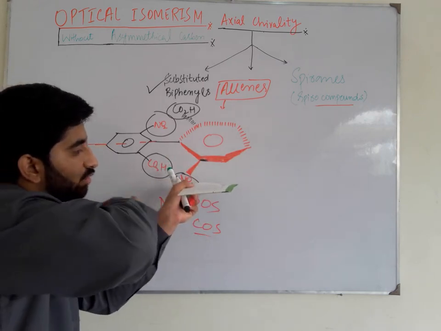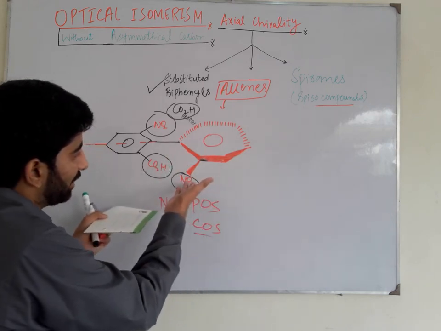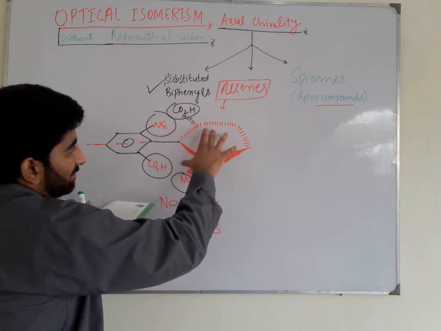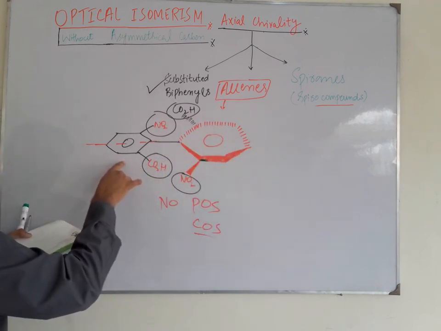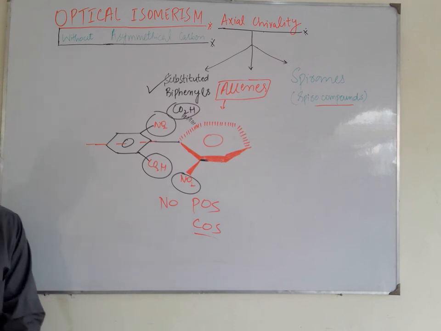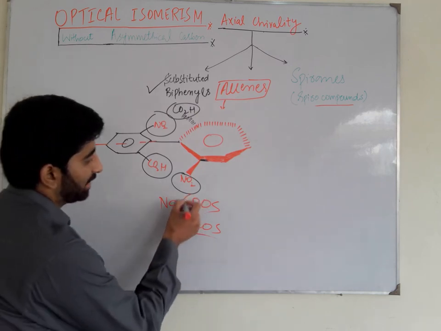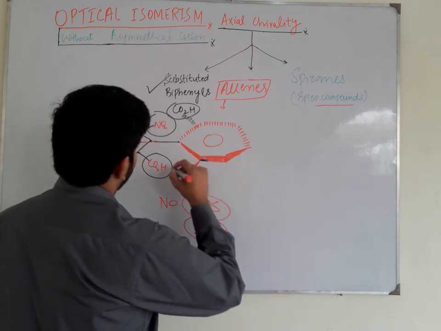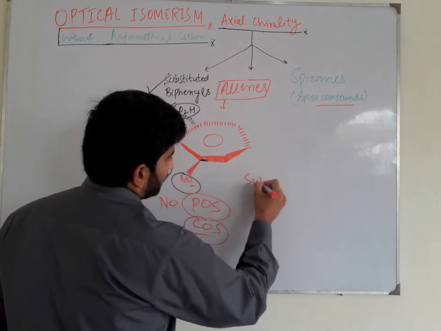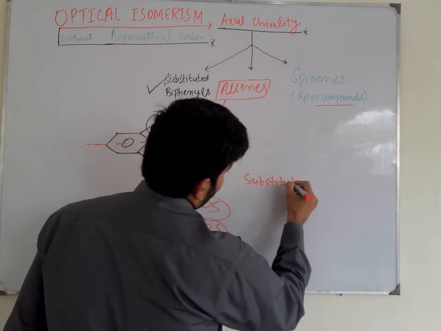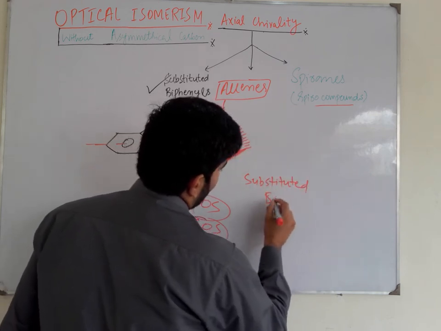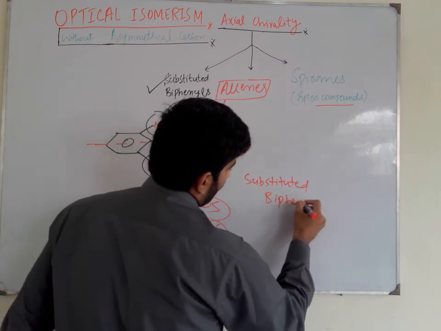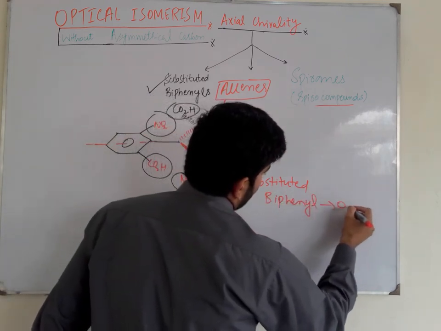and I pass an axis through this plane. So they are cut into two equal parts. So there is a plane of symmetry present in this ring, but there is no plane of symmetry present in this ring. So due to the absence of the plane of symmetry, or center of symmetry, the substituted biphenyl, in which the bulky groups are attached at the ortho position, is optically active.